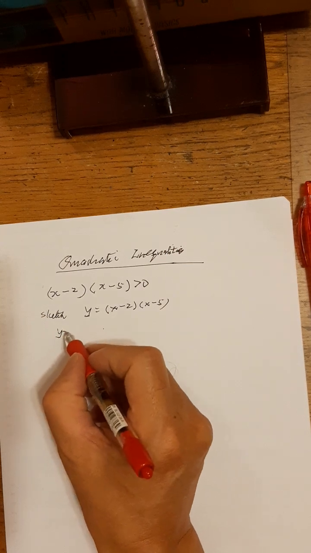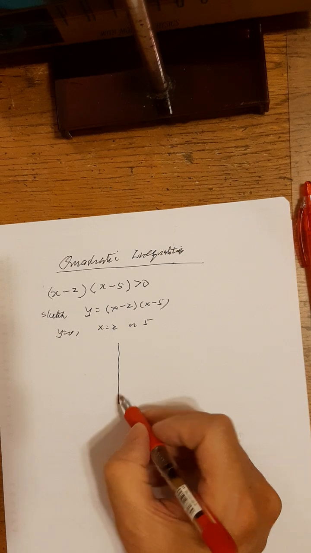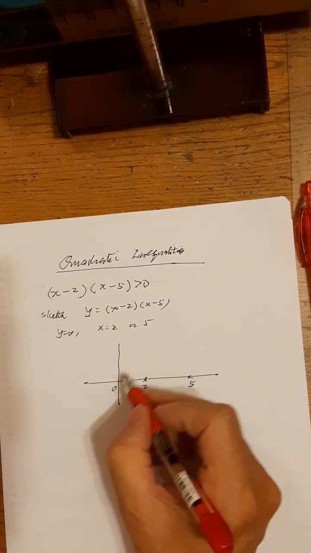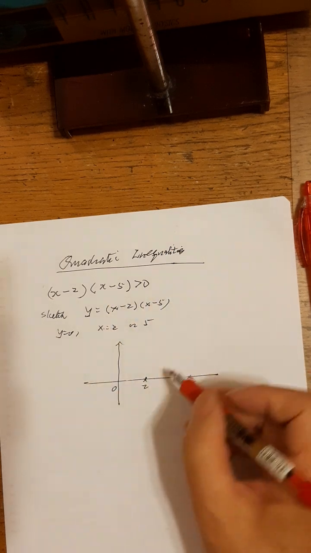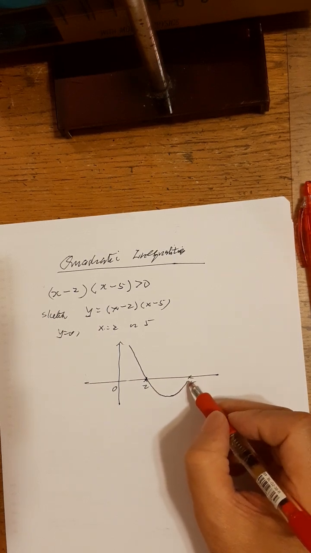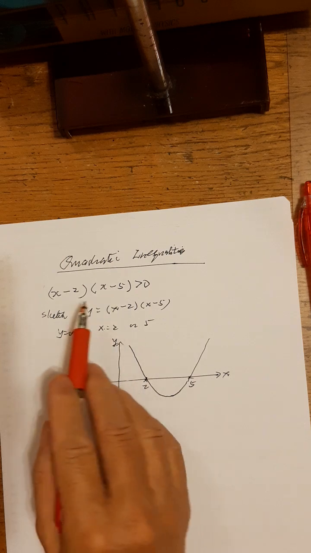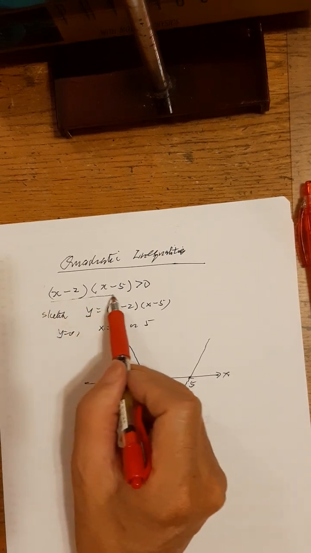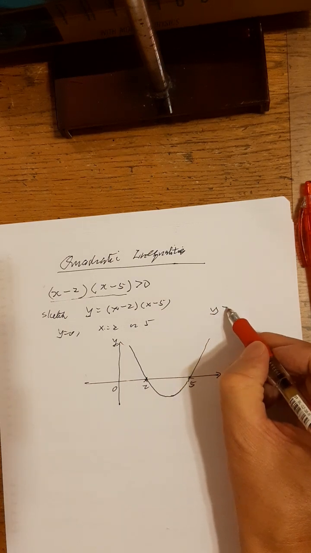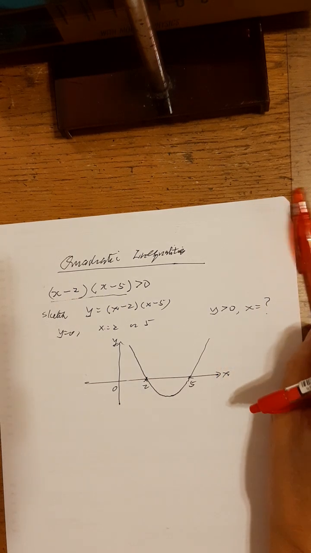Now you can see from here, just now we did the sketching. Okay, y equal to 0, here x will be equal to 2 or 5, right? So we can sketch here x equal to 2, x equal to 5, right? Then it's a minimum curve, so the curve will be something like this. Now the curve here, the question is, this whole thing greater than 0. That means they are asking you y greater than 0, what are the values of x?